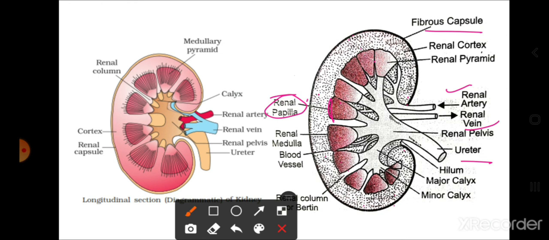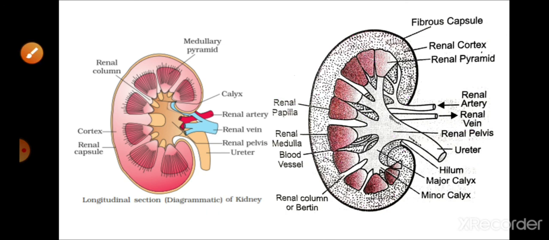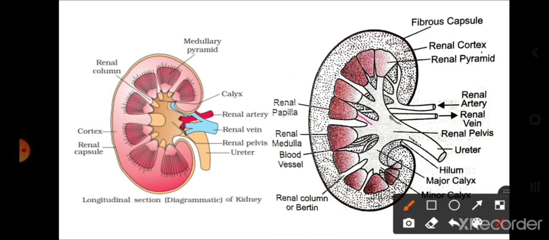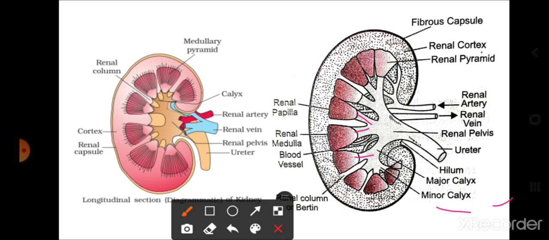Sorry, it is basically, this is a broad portion and this is the narrow portion कि जो medulla को face करता है, pelvis को face करता है, इसको बोलते हैं renal papilla. Now renal papilla कहाँ पे open होता है? एक cavity में. What is this cavity called as? It is called as the minor calyx.